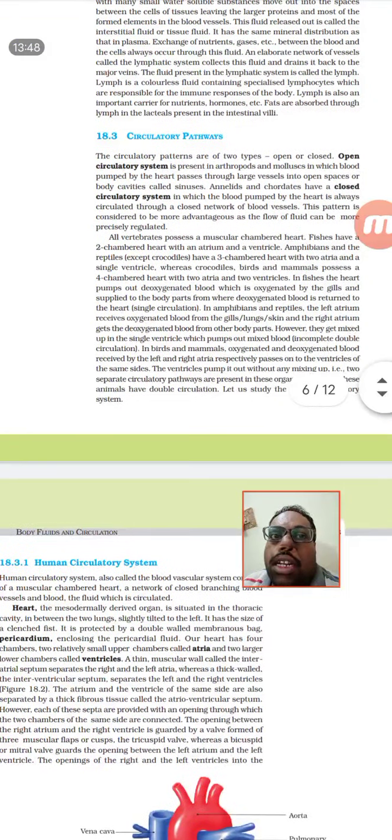Next one is the circulatory system, the circulatory pathways. Mainly there are two types of pathways, called the open circulatory system and the closed circulatory system. Open circulatory system means there will be no organs or structures to pump the blood. But in the closed circulatory system, we have structures like the heart, arteries, and veins. They are responsible for maintaining the proper pressure and temperature.